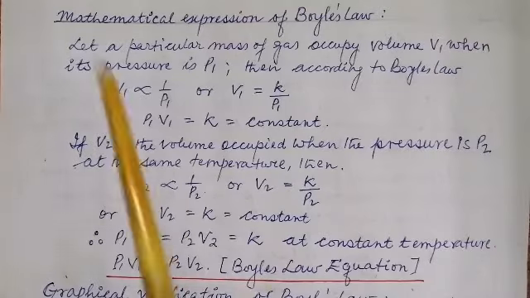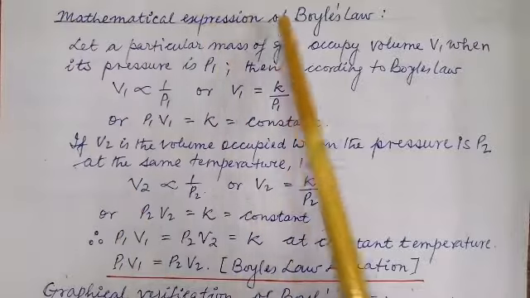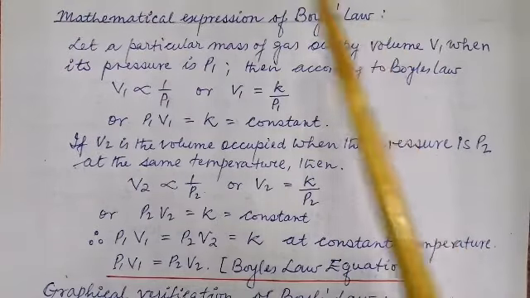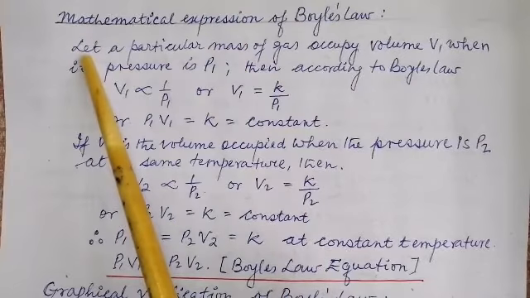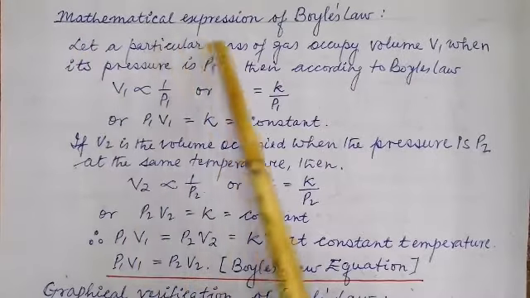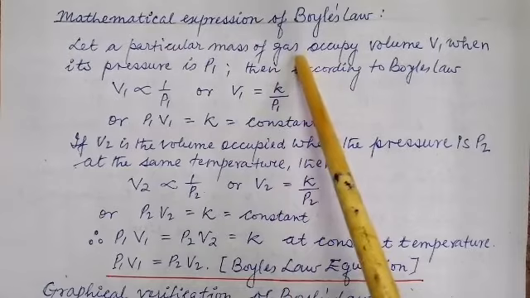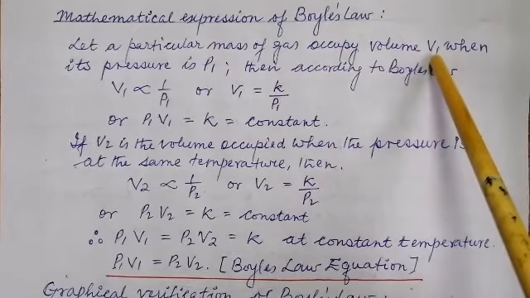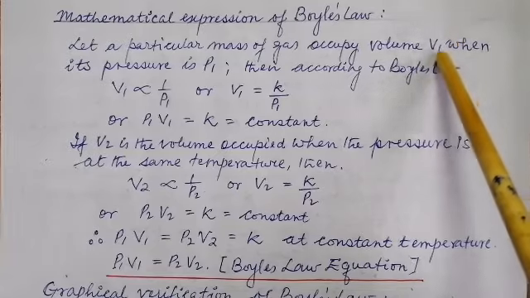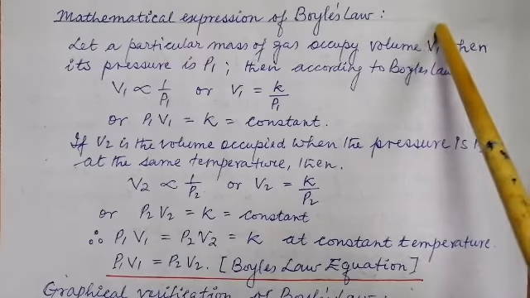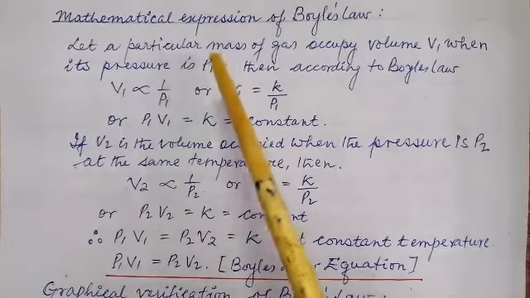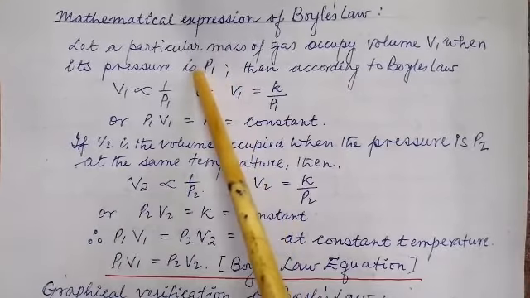Now let us begin with mathematical expression of Boyle's law. How do I begin with it? Let a particular mass of gas, any gas, occupy volume V1. V1 means initial volume, when its pressure is P1, meaning initial pressure.